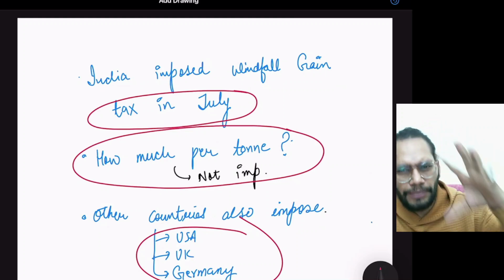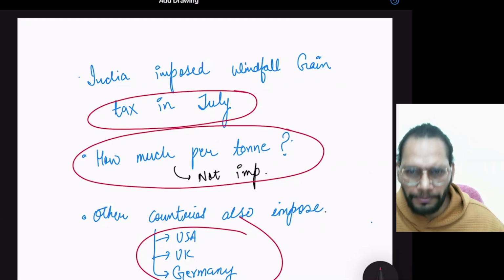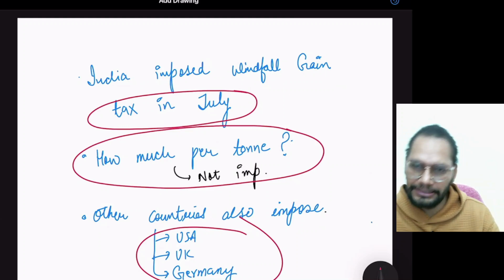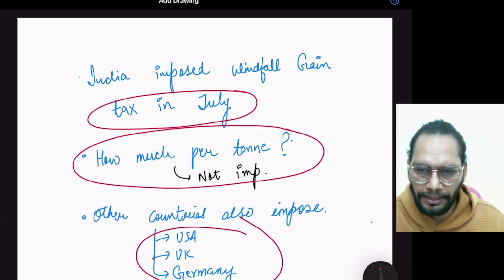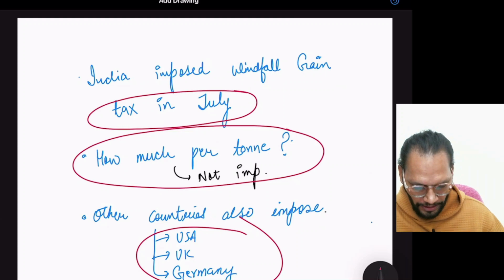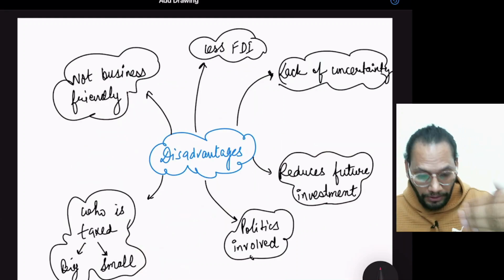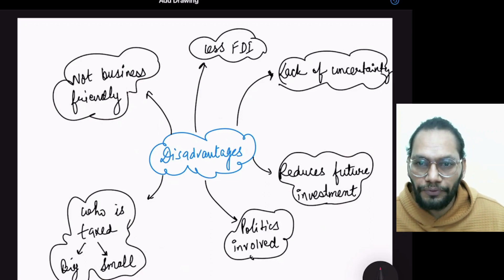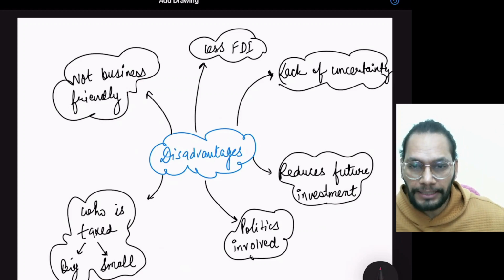It seems to be a good step from the government, because ultimately the government needs to take care of the welfare of the people, and they need money for that. This is the source from where the government can get money. But there are many disadvantages as well. One more thing I would like to clarify is that windfall taxes can be levied retrospectively as well. Like they can be levied from a back date, right?